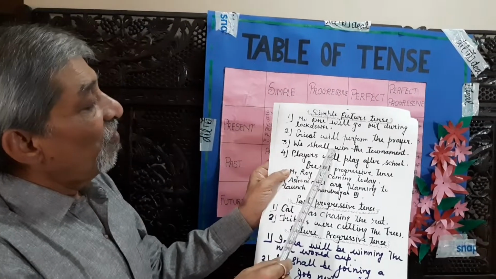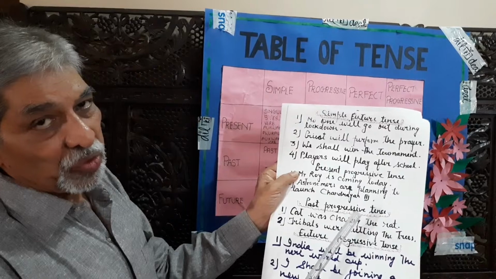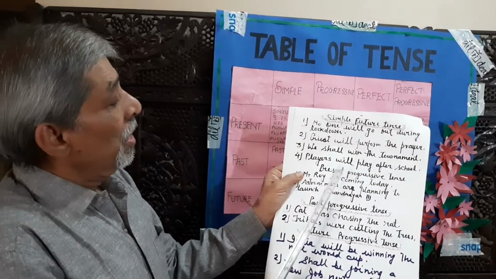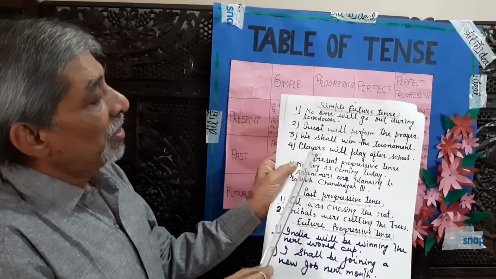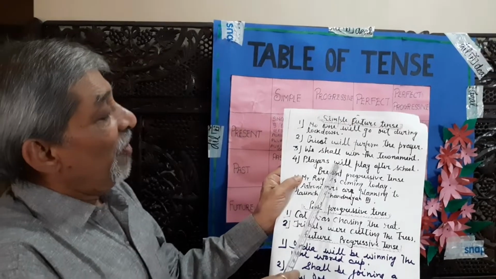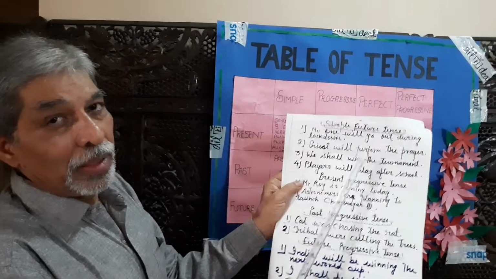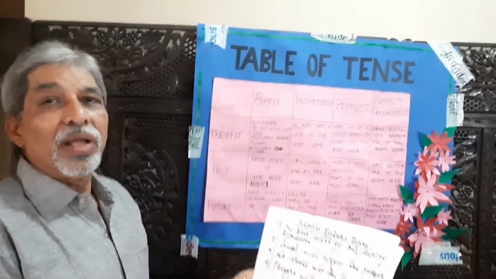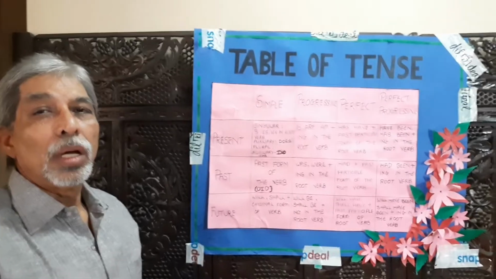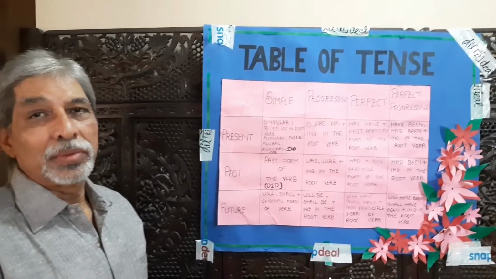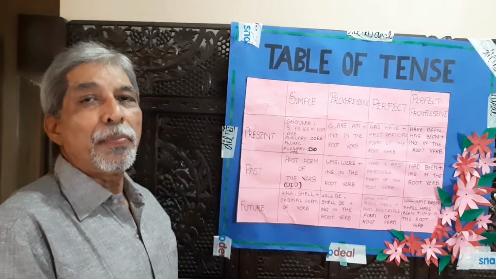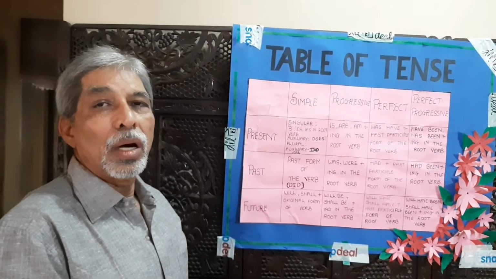We shall win the tournament. Shall win. Players will play after school. Will play. Farmer will sow the seeds during rainy season. My parents will take me for a picnic in holidays.